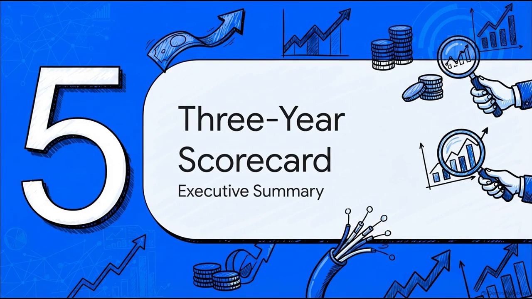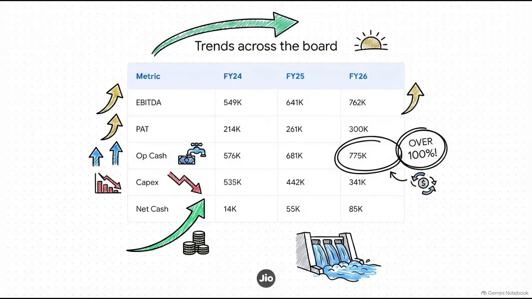Let's put this all together in Section 5, our 3-year cash scorecard. Bringing all these reported facts together absolutely proves the narrative. Just look at the trends across the board. Accounting profits and operating cash flow are both surging, while capital expenditure is tapering off. This gives us massive insight into Jio's cash conversion.